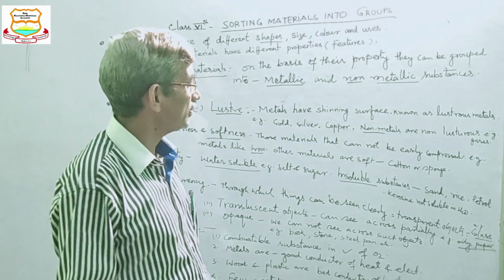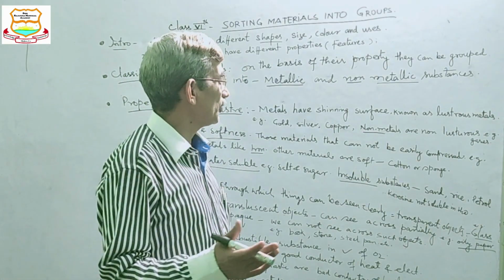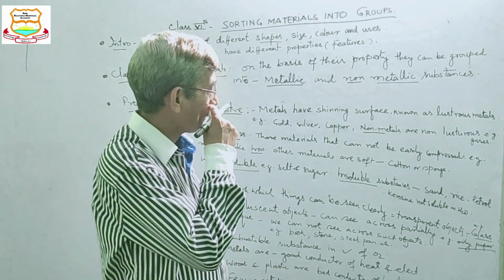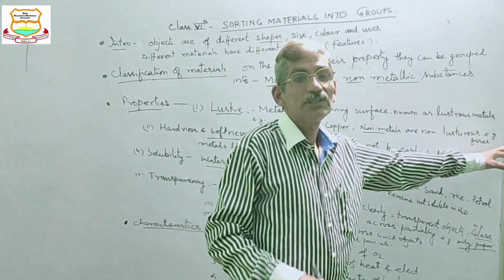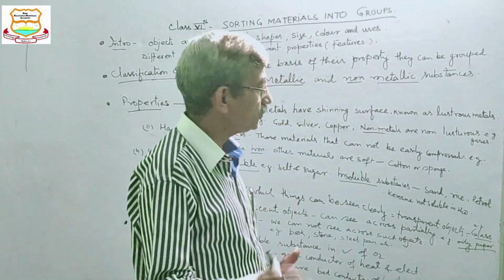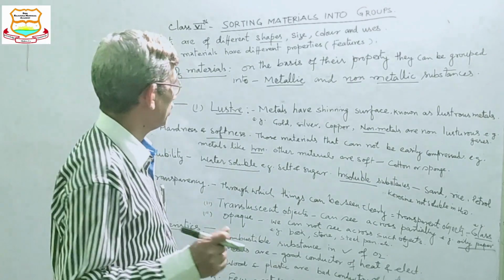Non-lustrous materials are the gases. Non means not. The materials which do not shine, like gases and sulfur, do not have luster.